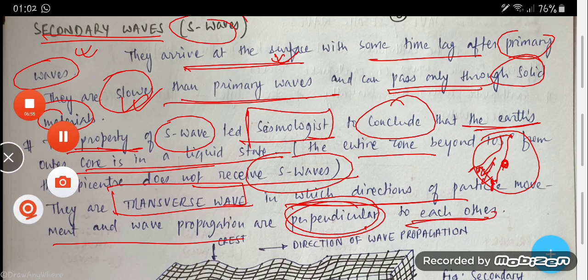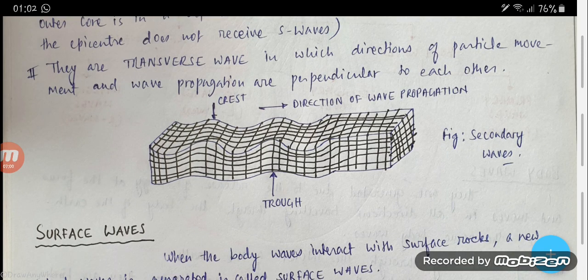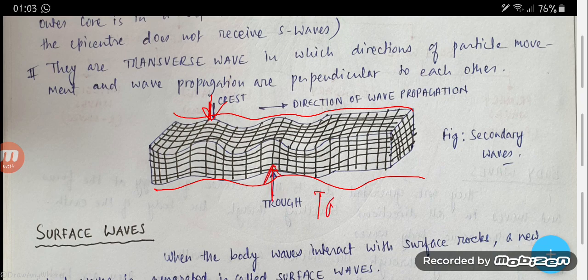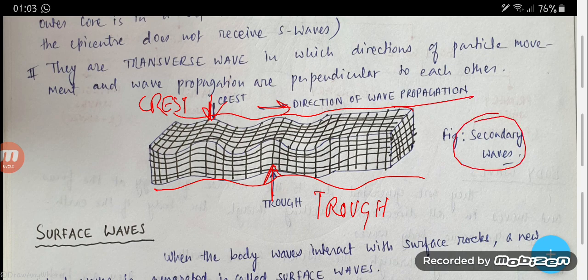Now let us see in the picture. As you see in the picture, it is a transverse wave, so the wave pattern is transverse. Here it is a crest and here it is a trough, and this is a crest, the formation of a crest, and the direction of wave propagation. This is called the secondary wave. Let's see in detail.